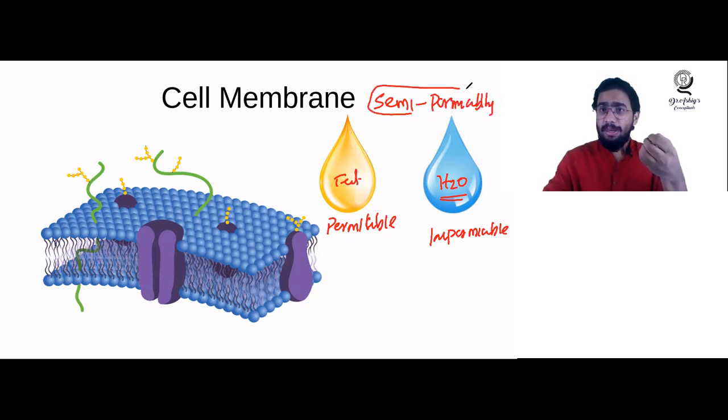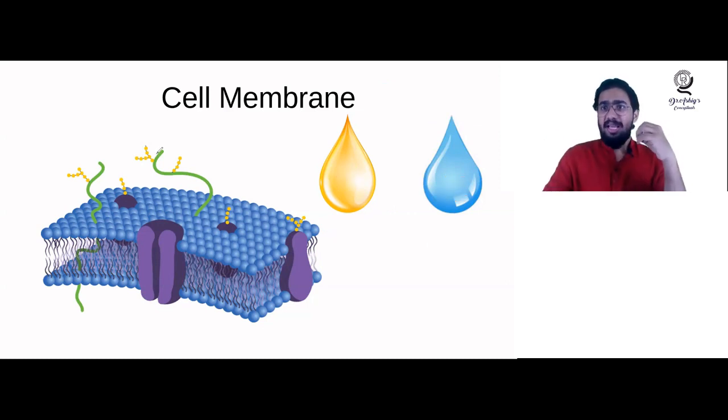And this semi-permeability of the cell membrane has a great role in biology. In so many places it will be applied in biology. So let's see how the semi-permeability of the membrane is applied in biology in general. The first area where I am going to discuss the application of the semi-permeability of the cell membrane will be coming from the digestion.